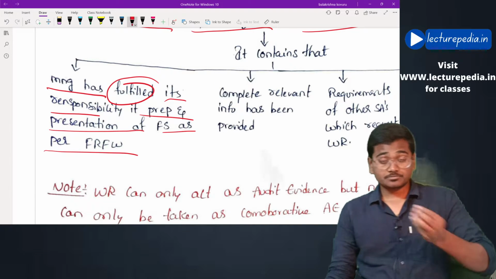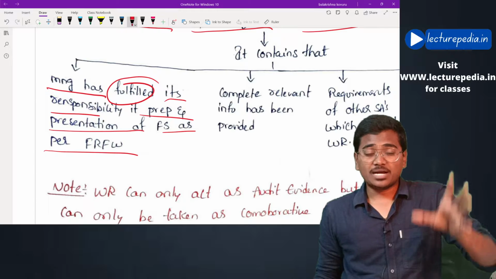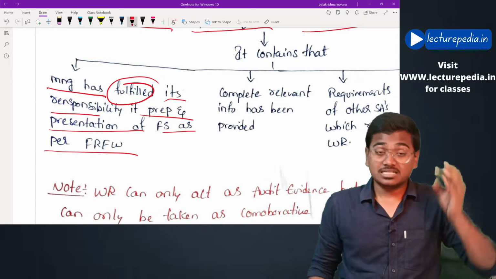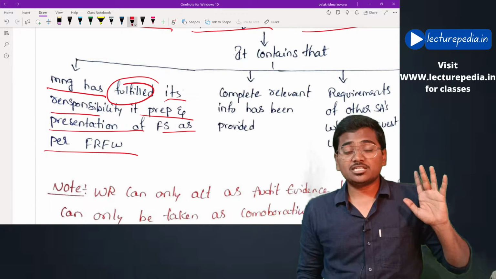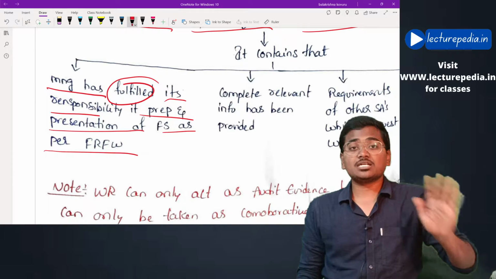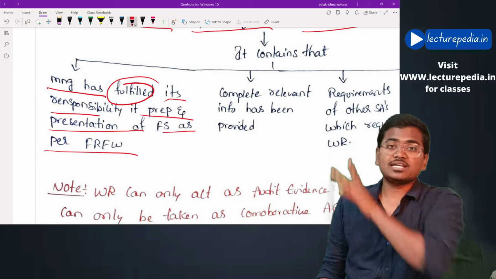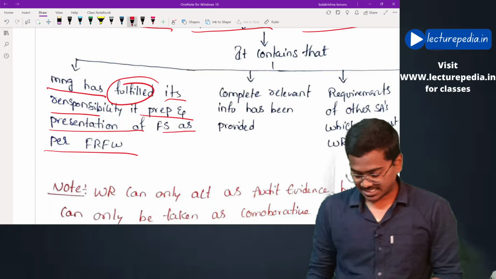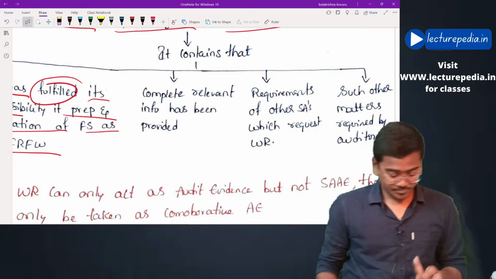That is, management has prepared the financial statements as per the applicable financial reporting framework.